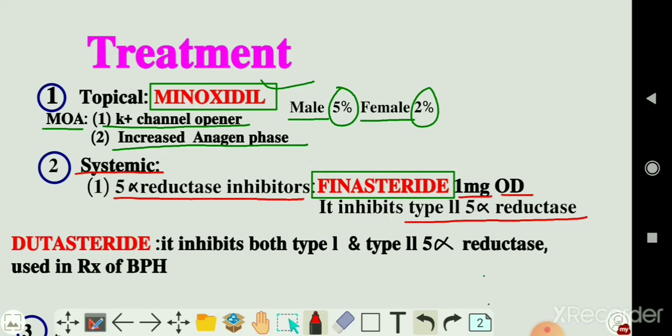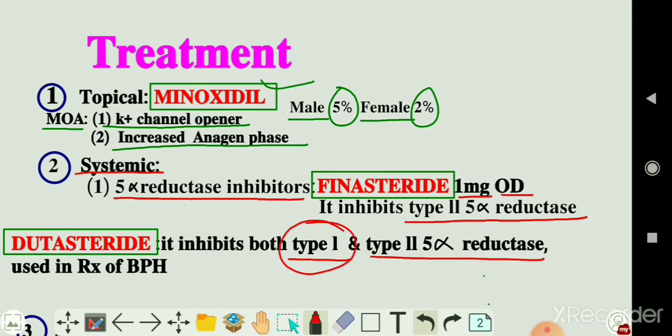There is another drug which is known as dutasteride. Dutasteride inhibits both type 1 and type 2 5-alpha reductases. The type 1 5-alpha reductase is present in prostate. Therefore, dutasteride is used in treatment of benign prostatic hyperplasia (BPH). And remember, finasteride is used only in males, not in females.